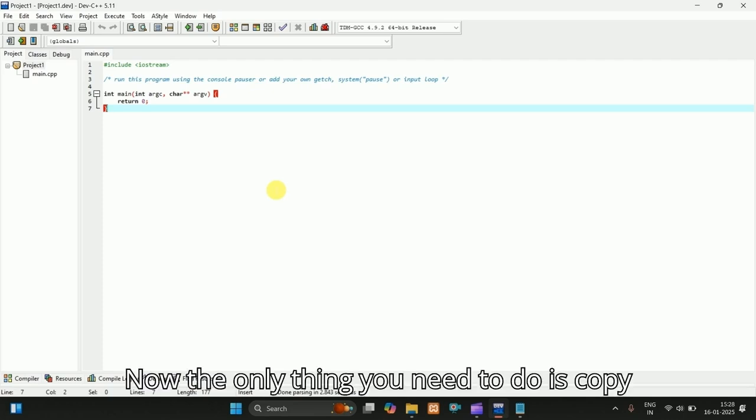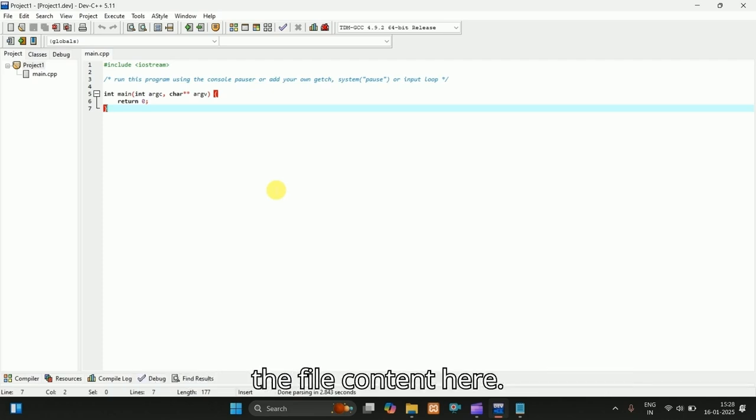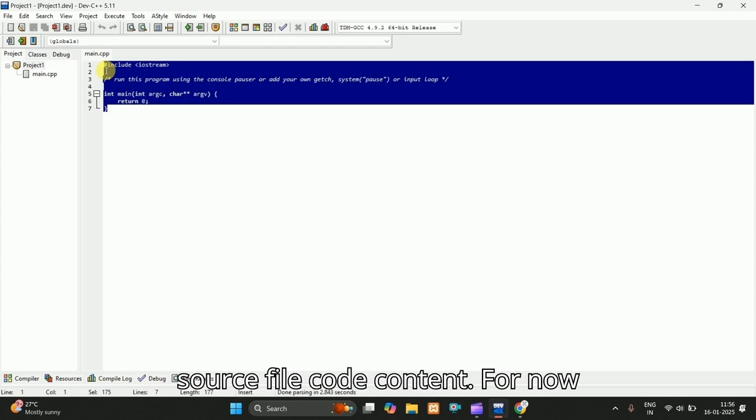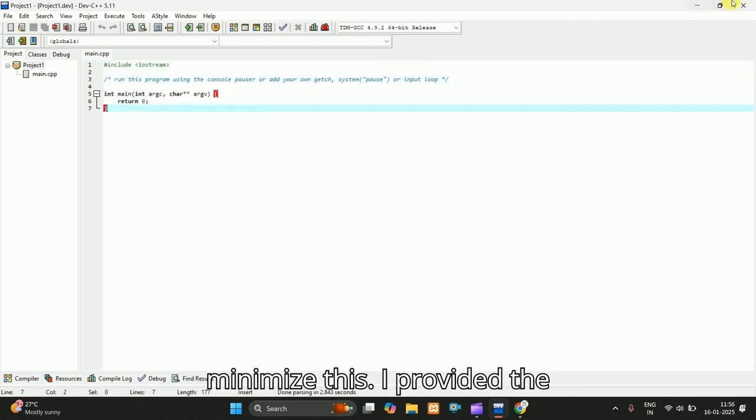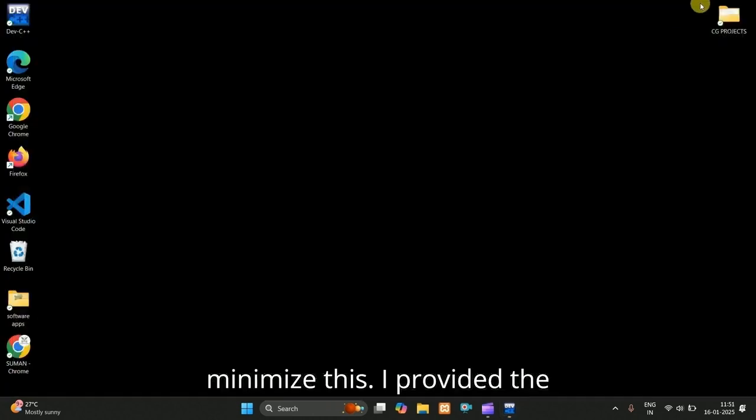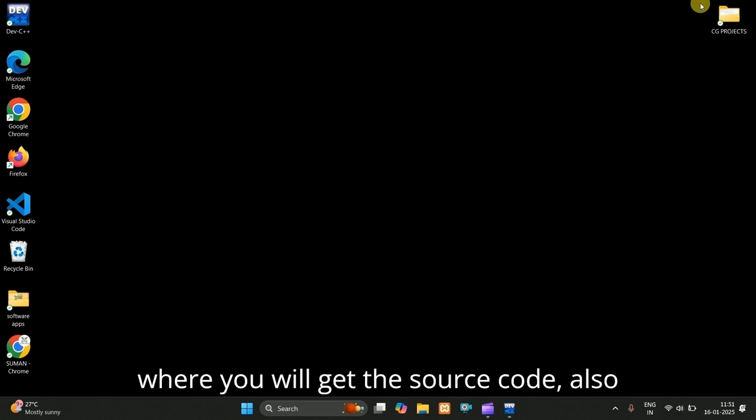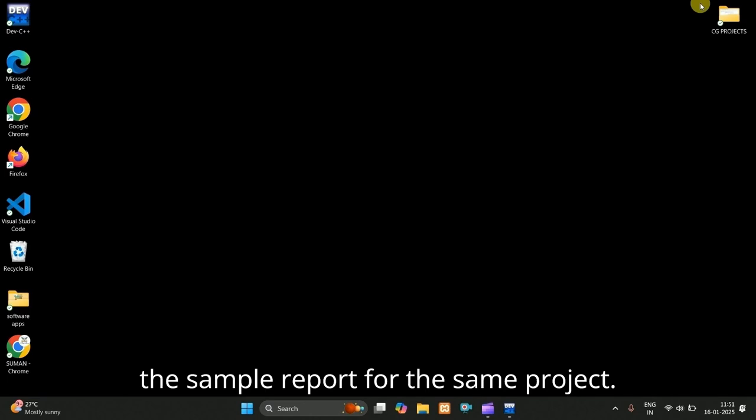Now the only thing you need to do is copy the file content here. Now we will replace this content with a source file code content. For now, minimize this. I provided the project source code link in the description box below, which will redirect you to our website, from where you will get the source code, also the sample report for the same project.